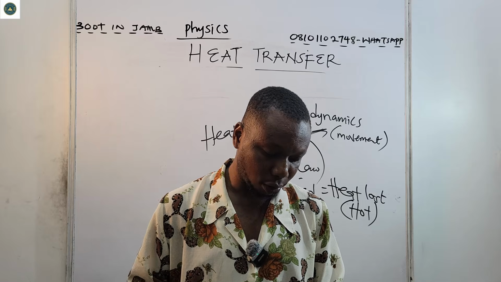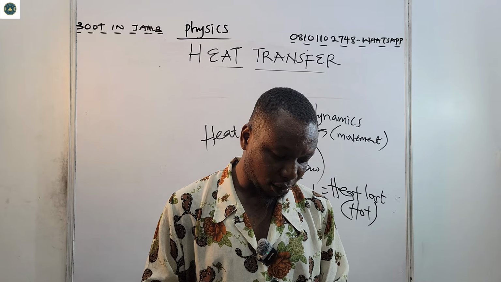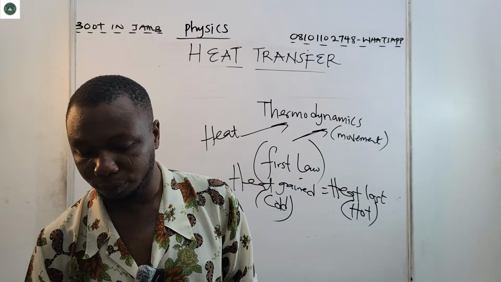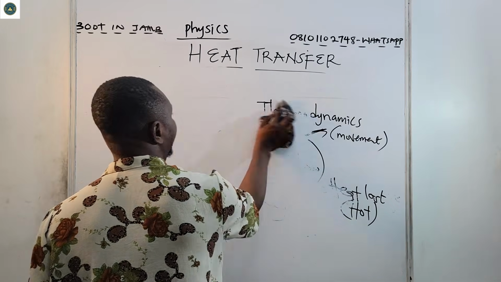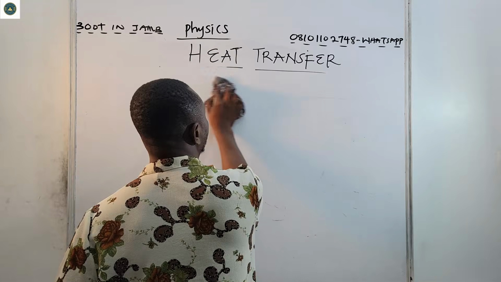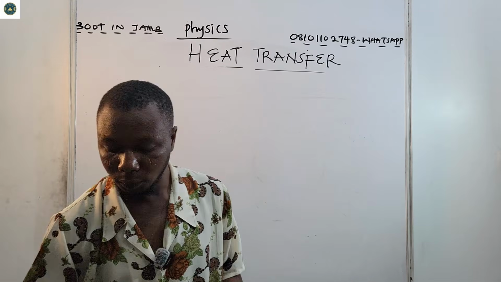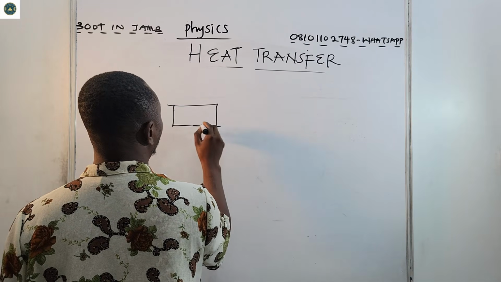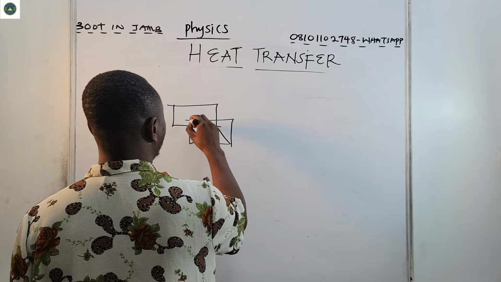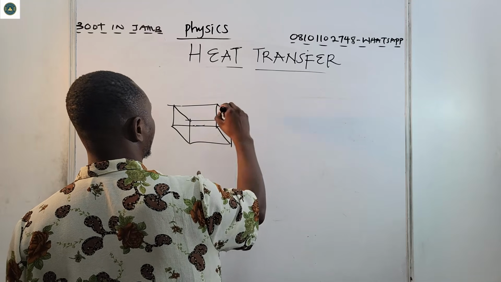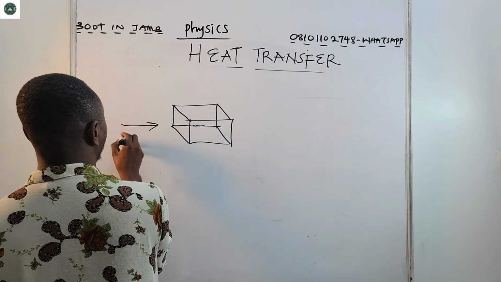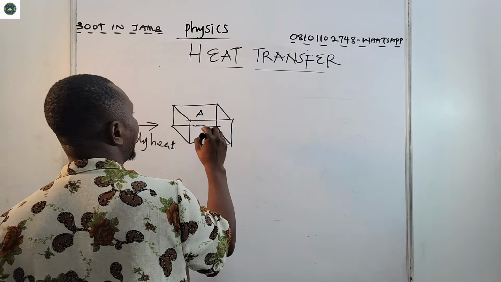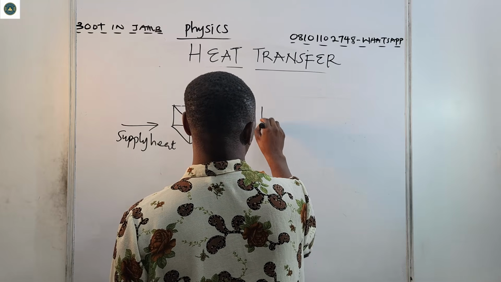Okay, so let's see again. We've talked about convection, radiation. Then there's the basic formula for heat transfer by conduction. So let's see. Basic formula. Let's say, for example, we have this block. There is heat supply. So let's say this is block A, and we have another block.